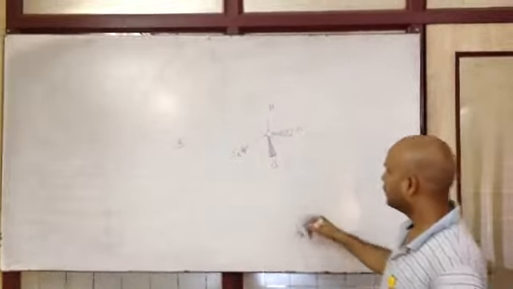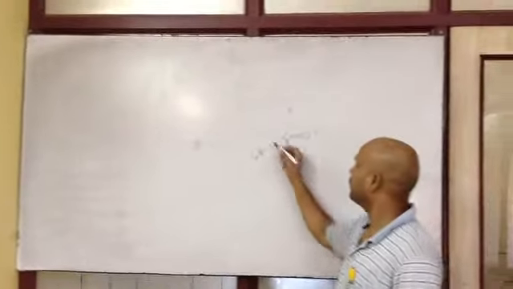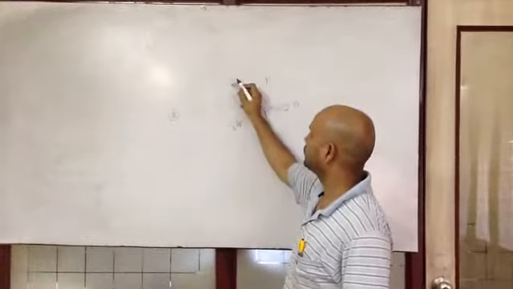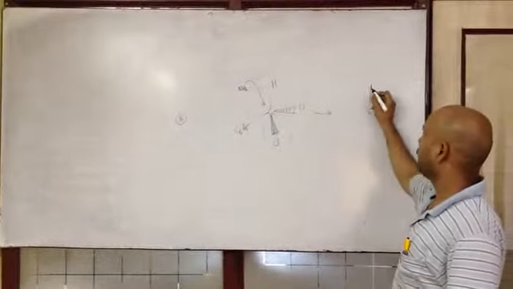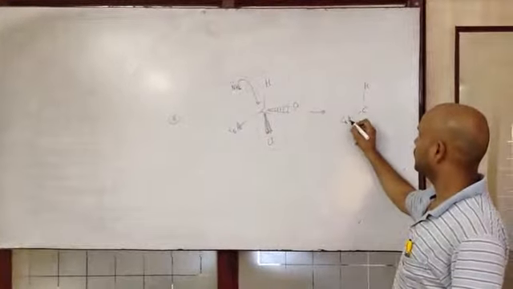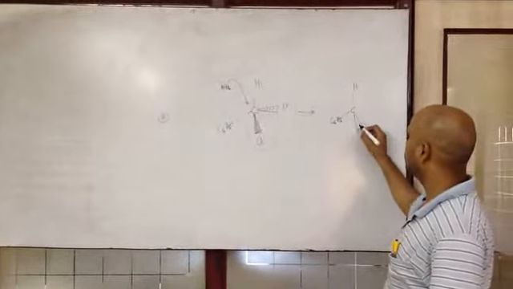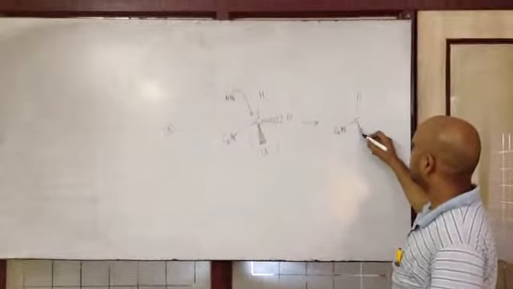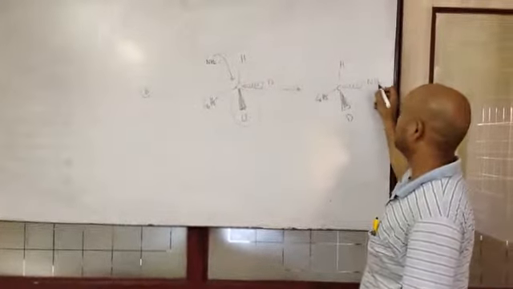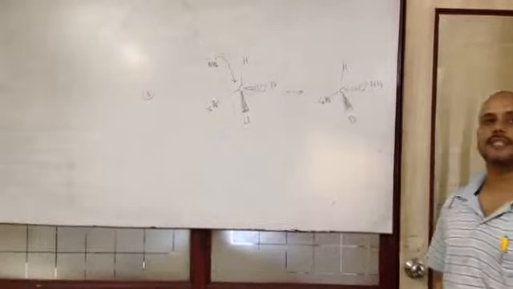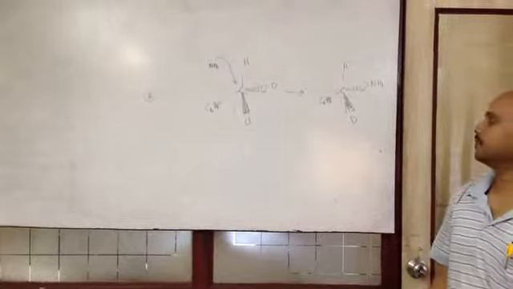Now, what will happen? It is towards the viewer. When the nucleophile attacks from the back side, these two will interchange. H, C6H5. This will become D. This will become H. Because in SN2 reaction we have inversion of configuration.